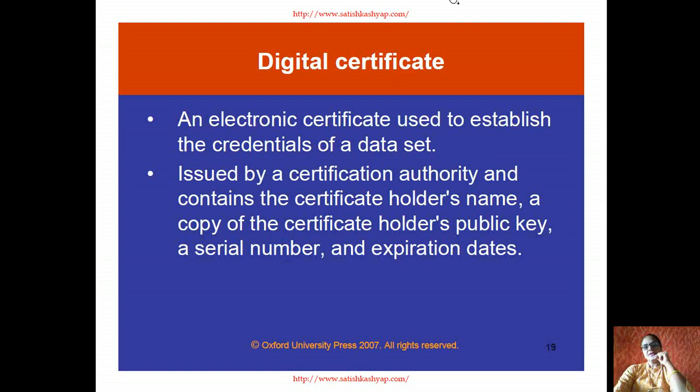Now there is one more concept of providing the security using digital certificate. Okay, an electronic certificate used to establish a credentials of a data का information का जो है authentication is being provided using the digital certificate. So it is being issued by the certification authority and contains the certificate holder's name, a copy of the certificate holder's public key, serial number and the expiration date.